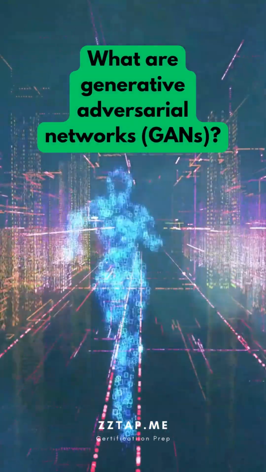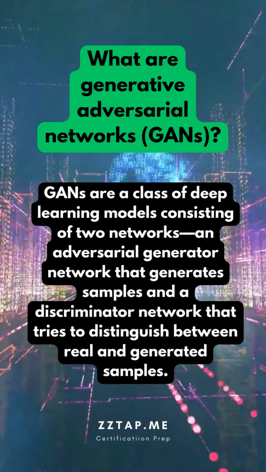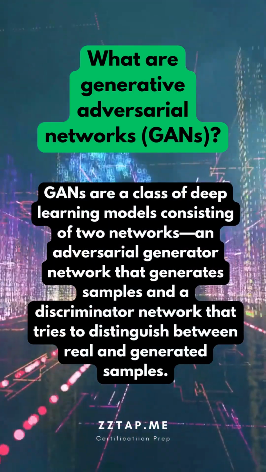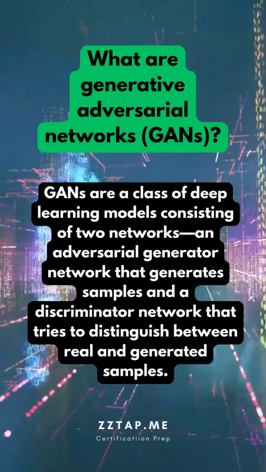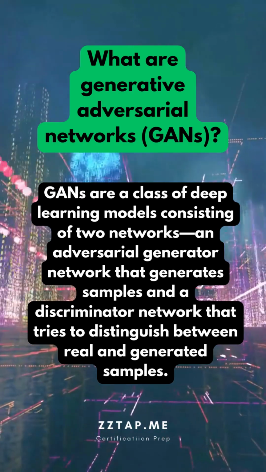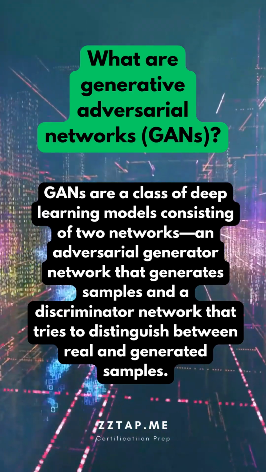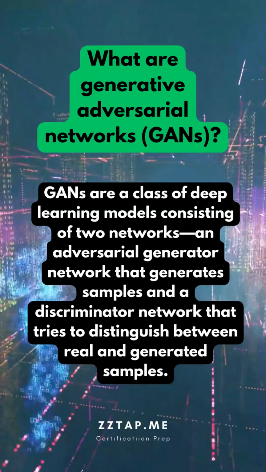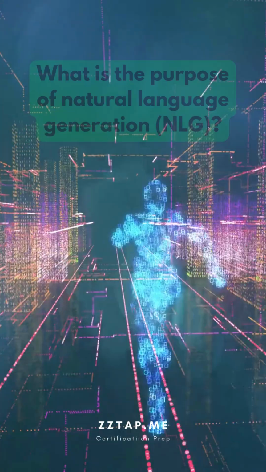What are generative adversarial networks, GANs? GANs are a class of deep learning models consisting of two networks: a generator network that generates samples and a discriminator network that tries to distinguish between real and generated samples.